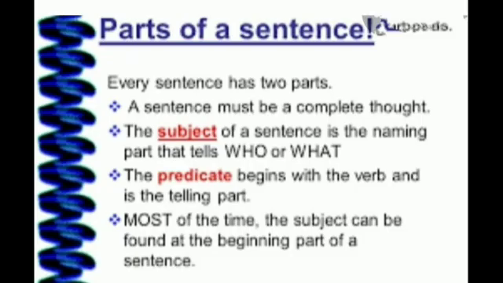So we have learned parts of the sentence. Every sentence has two parts. A sentence must be a complete thought. Then the subject of the sentence is the naming part that tells who or what, and the predicate begins with the verb and is the telling part.